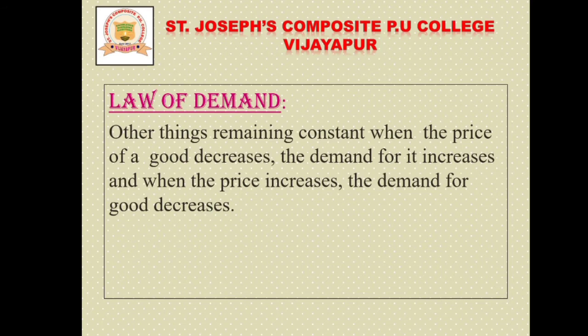That means when the price is high, demand is low, and when the price is low, demand is high. This concept is the law of demand, but with other things remaining constant, meaning other determinants like taste and preference of the consumer, income of the consumer, and price of substitute goods remain constant. Only price acts as the main factor.